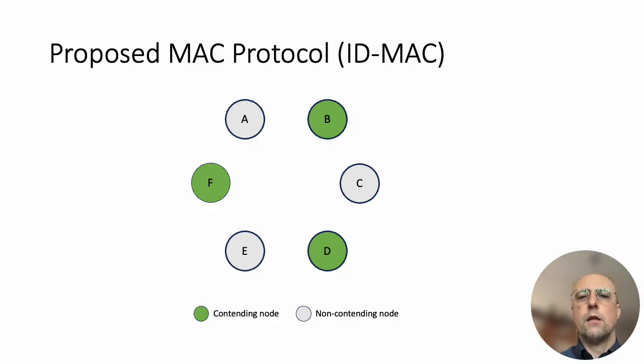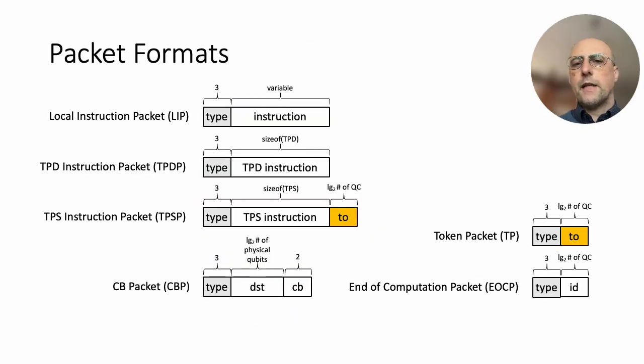This knowledge allows embedding into the instruction information that specifies whether a quantum core must access the wireless medium during the execution of that instruction, and if so, in which order relative to the other participating quantum cores. Thus, the token circulates among only the nodes that have something to transmit. To support the instruction-directed MAC, several packet formats are defined.